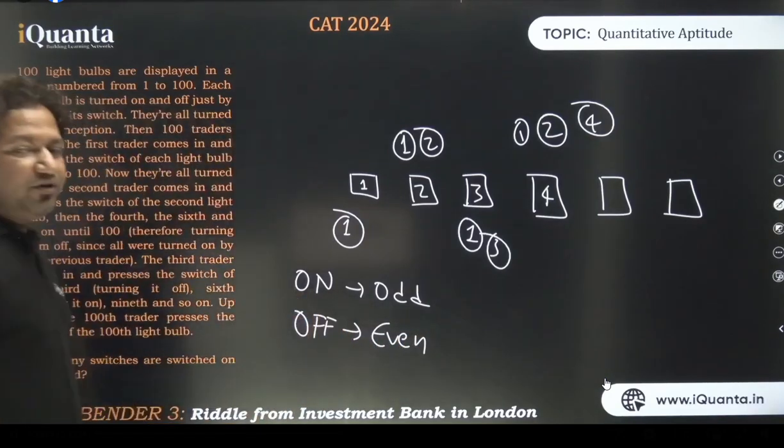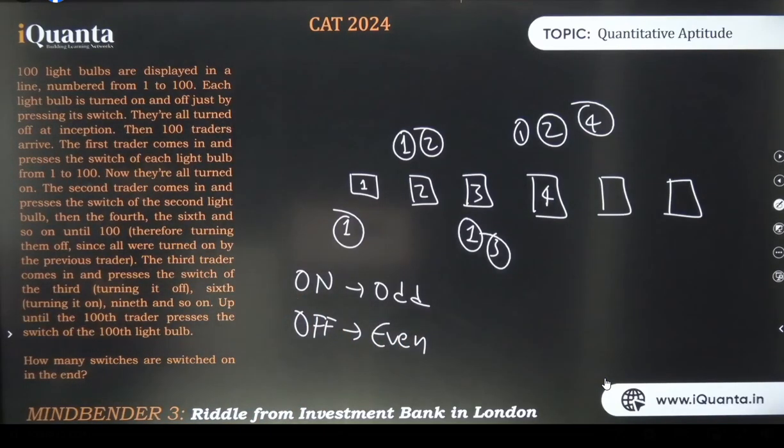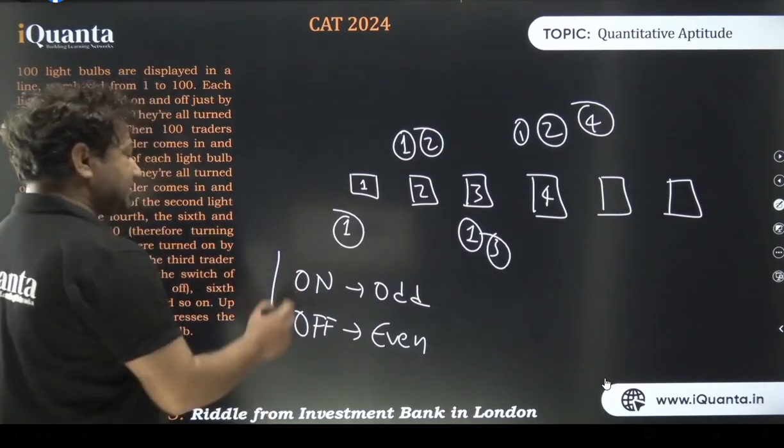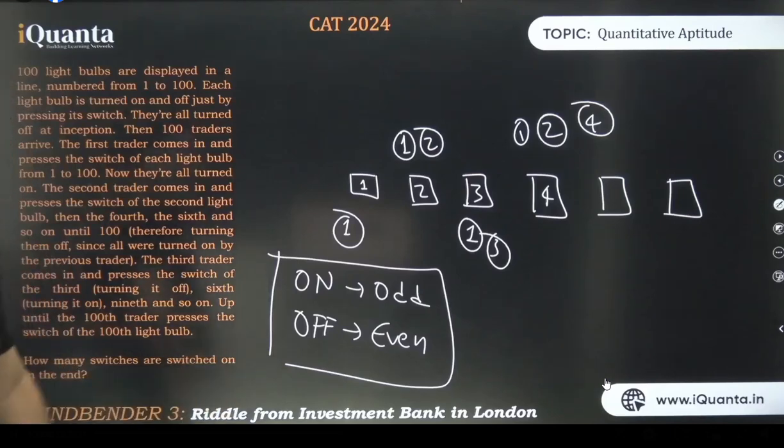So now, if you remember that I was emphasizing one particular thing, that all the perfect squares have an odd number of factors. I was emphasizing a lot on that. There was a reason. My classes are like a movie of Christopher Nolan. Things are connected. They're loops, right? Non-linear storytelling in the class itself. Switches touched an odd number of times will be on, otherwise they will be off.